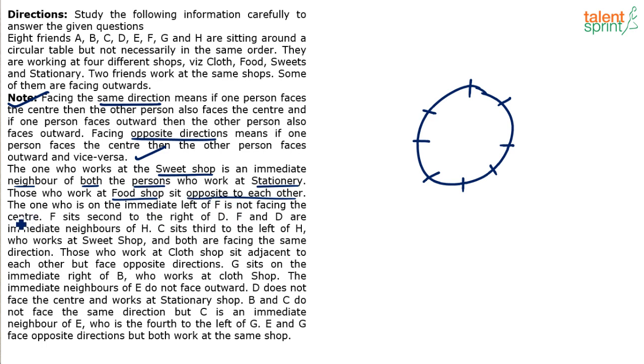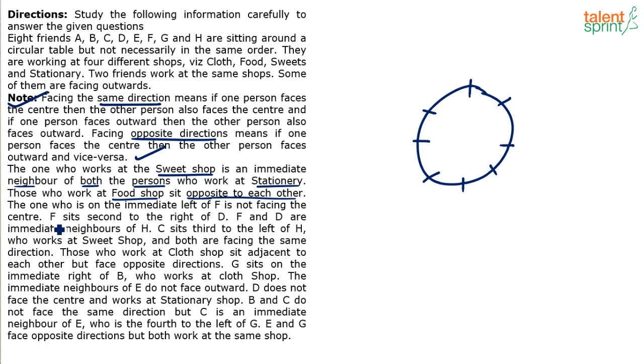Then the one who is on the immediate left of F is not facing the center. Whoever is on the immediate left of F is not facing the center. Now I can put F here. But the question is, what is left of F? Is left of F clockwise or anti-clockwise? That depends on whether F is facing center or outwards, which is not known to us so far. All we know is whoever is on the immediate left of F is not facing the center.